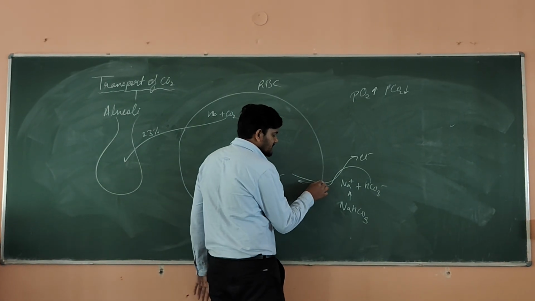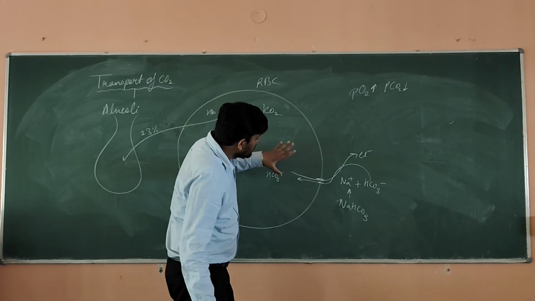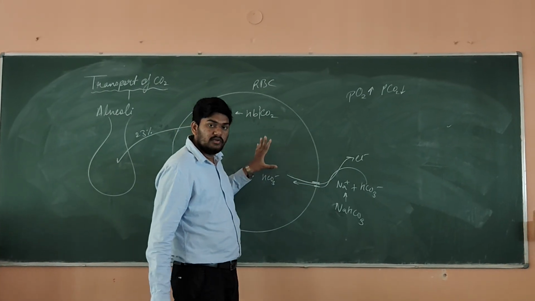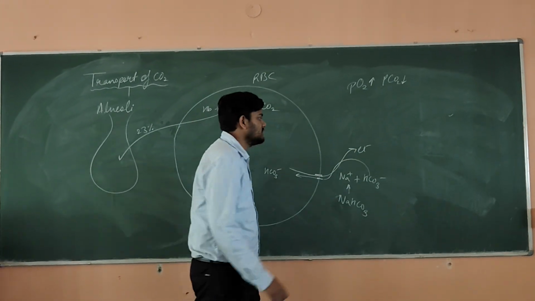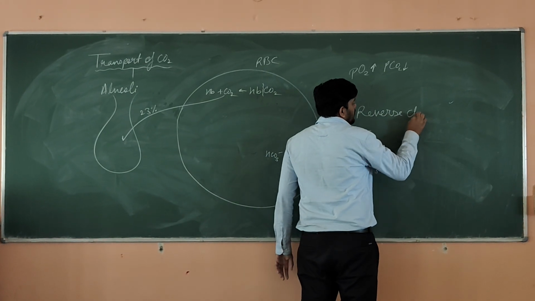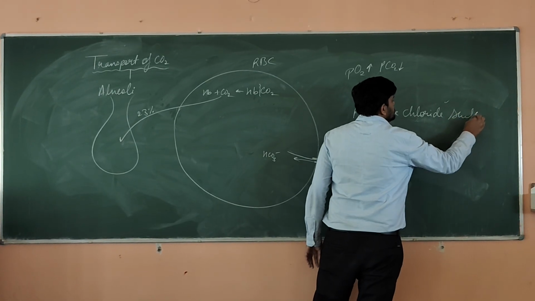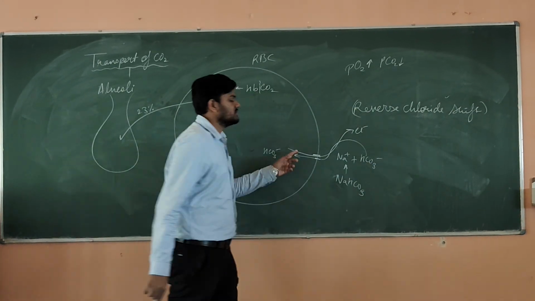And this particular channel is the same. The channel is the bicarbonate chloride exchanger. Okay, but this shift, where you remove the chloride outside the RBC, is known as what? Reverse chloride shift. This is known as reverse chloride shift.